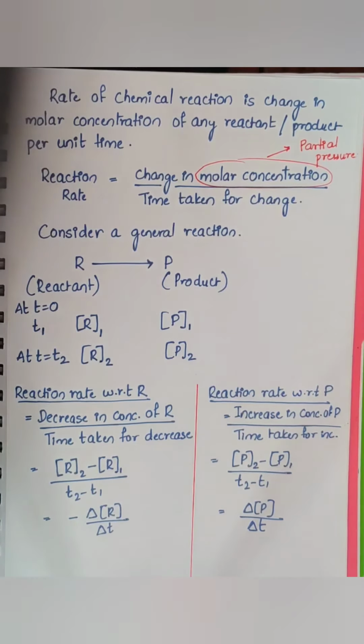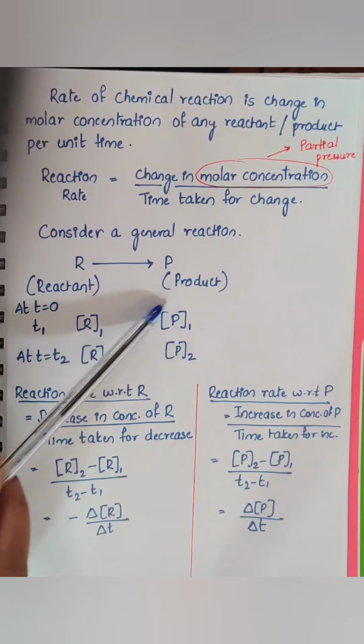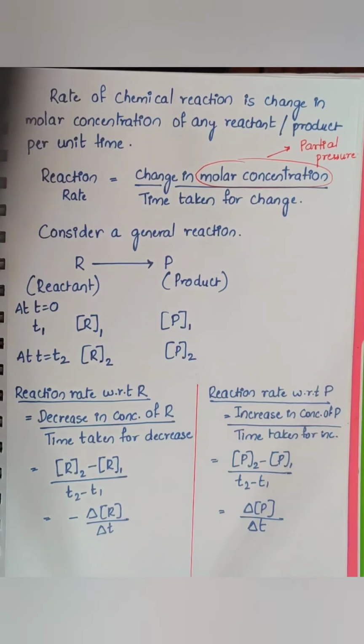Now we all know that the concentration of the reactants goes on decreasing and the concentration of the products goes on increasing. So R2 will always be less than R1 and P2 will always be more than P1. Why? Because the concentration of the reactant goes on decreasing, and the concentration of the product goes on increasing.